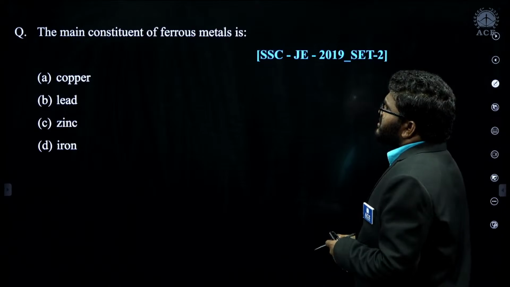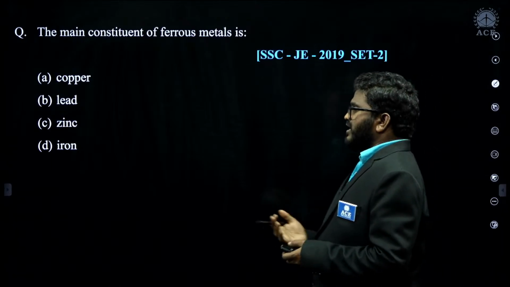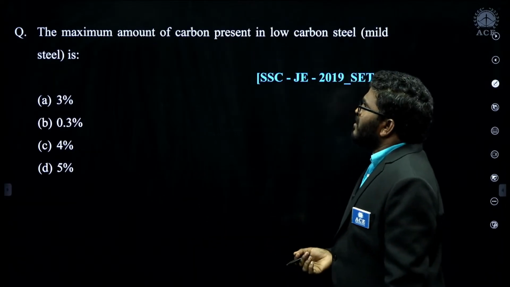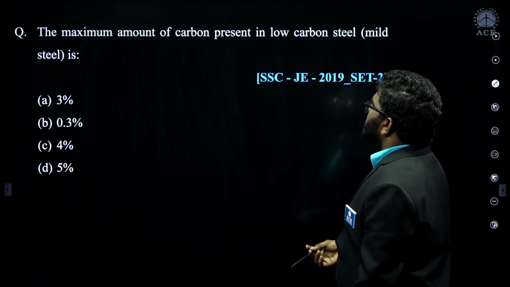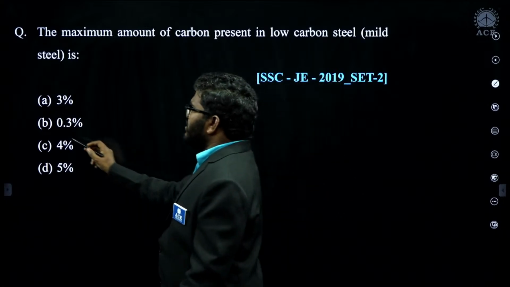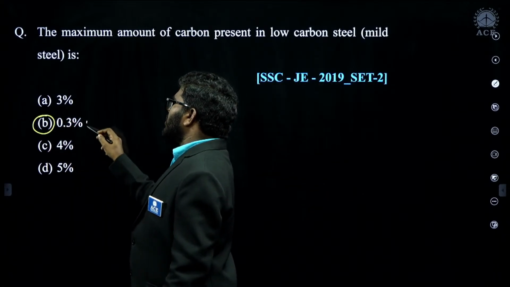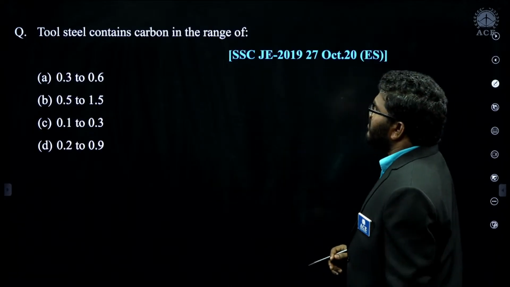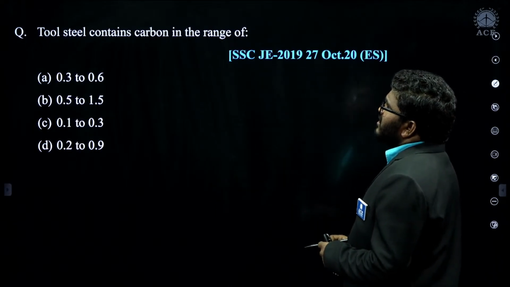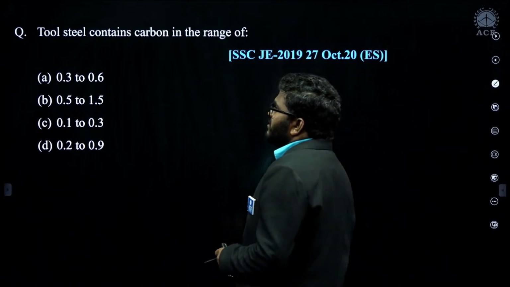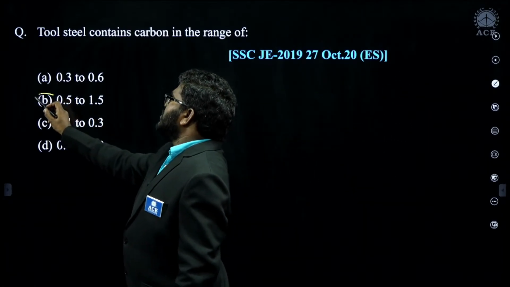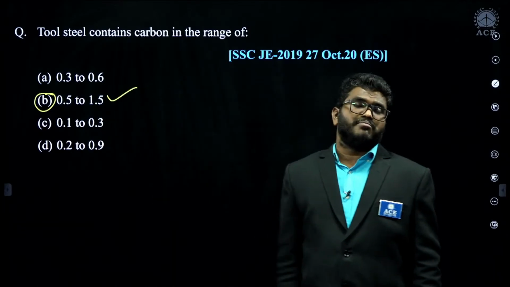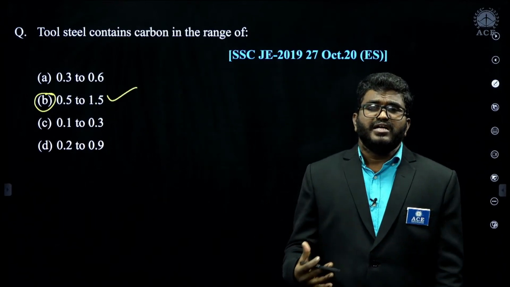The main constituent of ferrous metal is iron. Very simple question. The maximum amount of carbon present in low carbon steel: I said the percentage of carbon in low carbon steel is up to 0.3% only. Tool steel contains carbon, remember, 0.5 to 1.5%, because tool steel has a high amount of carbon, so that its hardness is more and its strength is more.